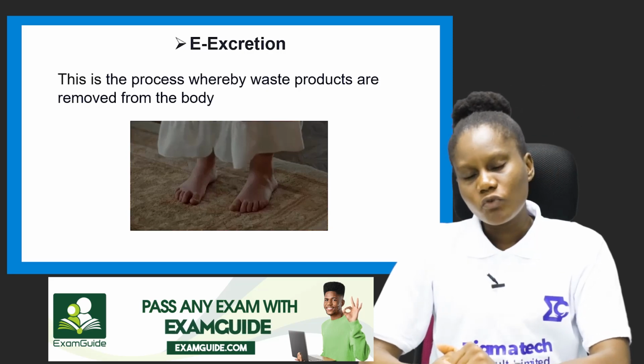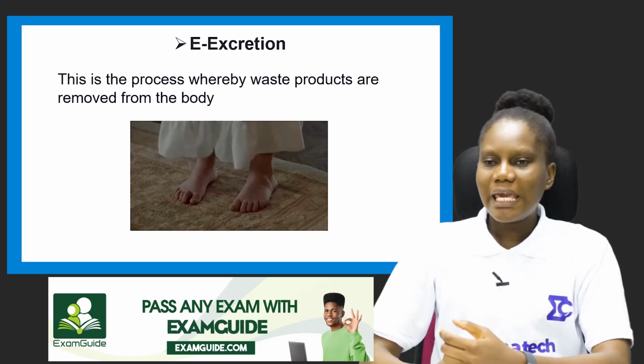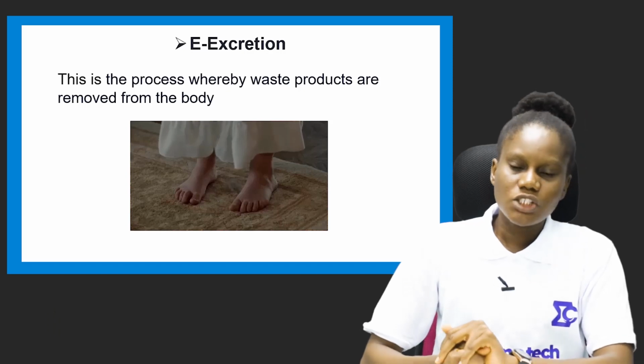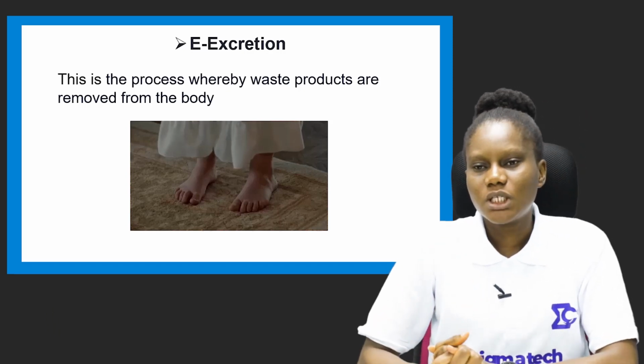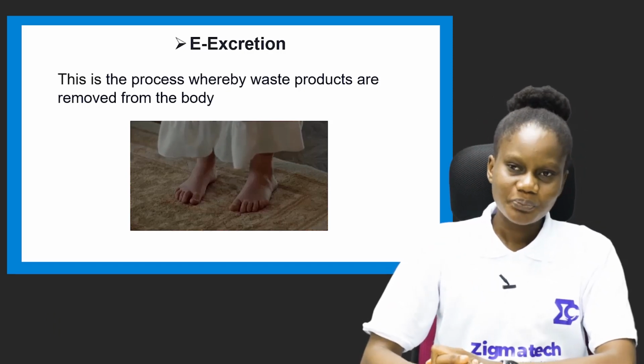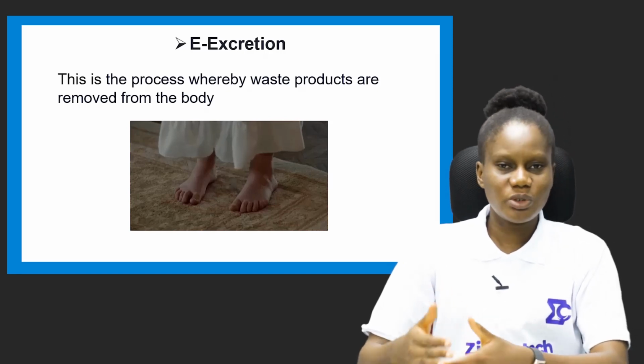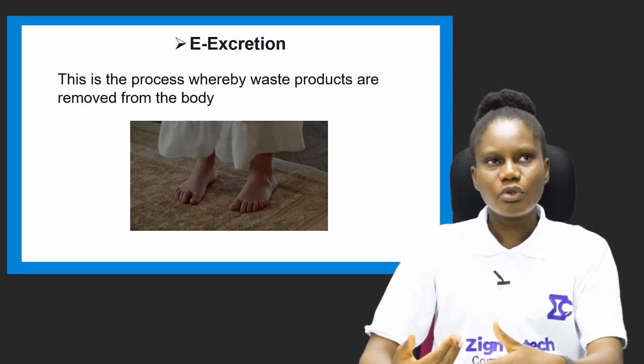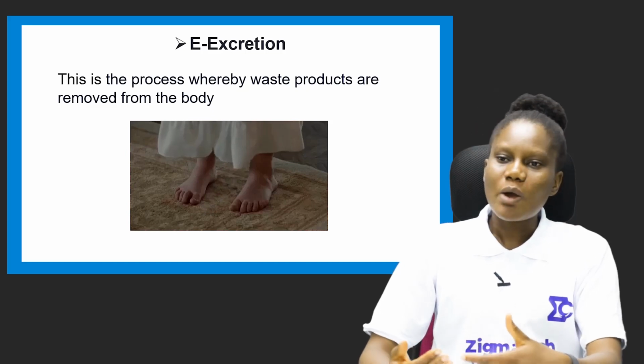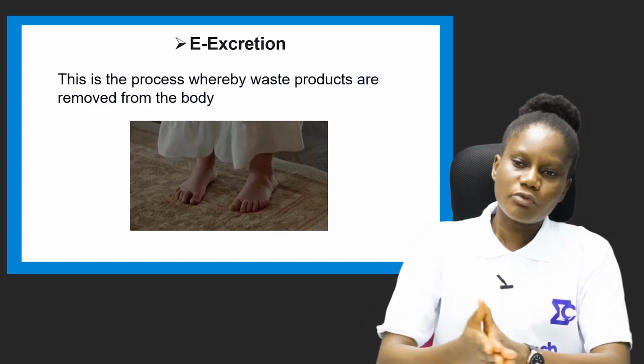We've considered M, we've considered R, we've considered N, we've considered I, and we've considered G, and now we move to letter E, which is excretion. This is the process whereby waste products are removed from the body.